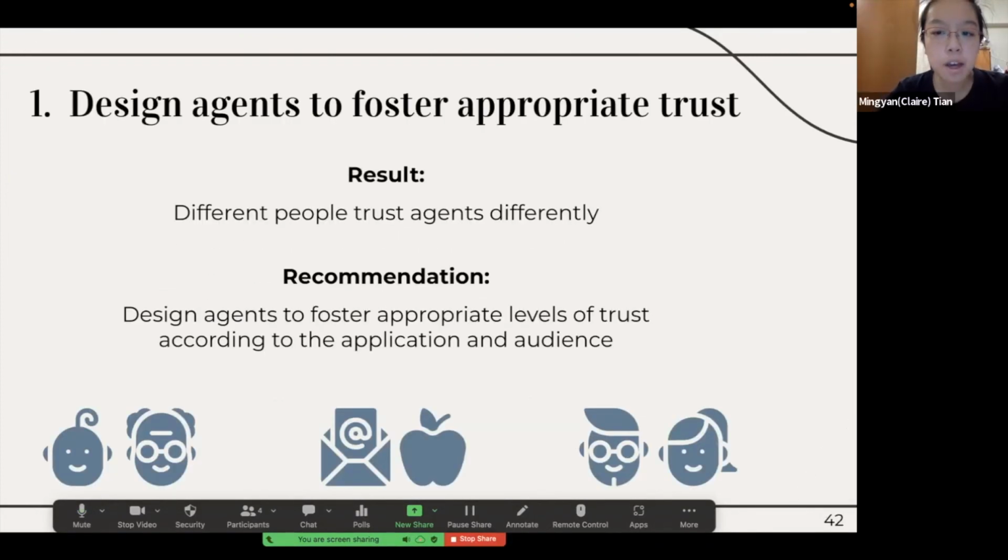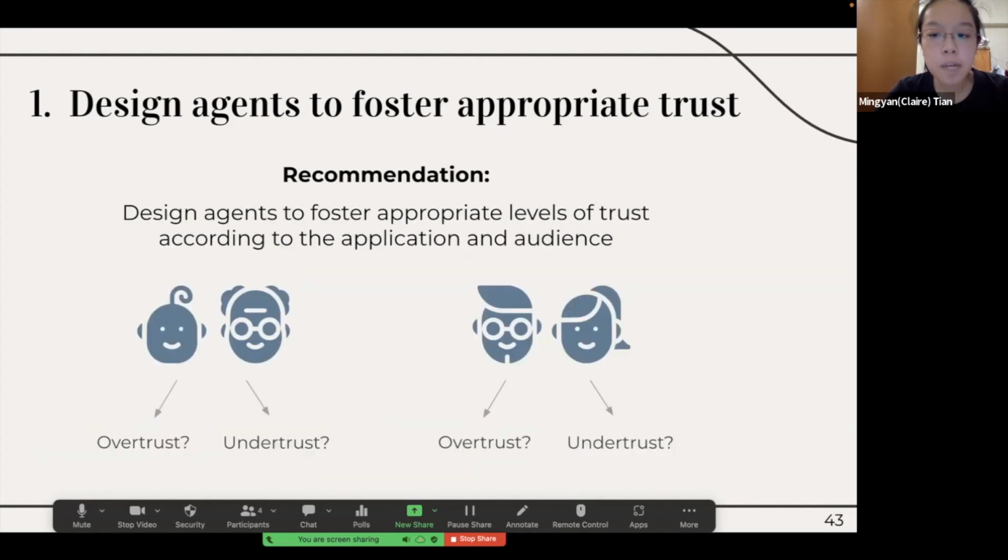So we'll talk about our design recommendations, both for conversational agents and for our educational activities. Based on the results Jess just showed, we can see that different people trust agents differently. Therefore, our first recommendation is that agents should be designed to foster appropriate trust levels according to the application and the audience. In terms of the audience, this might mean thinking about how children trust agents more than adults, and how males from WEIRD countries trust agents more than females did.